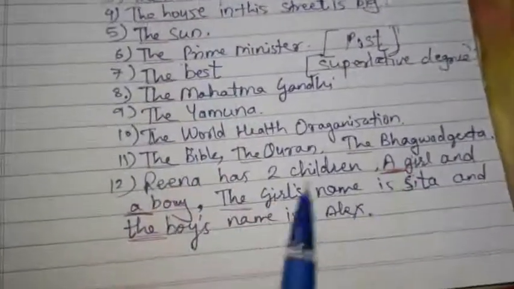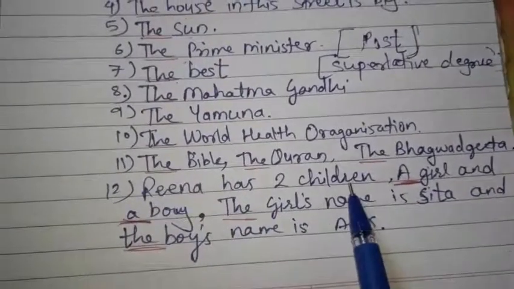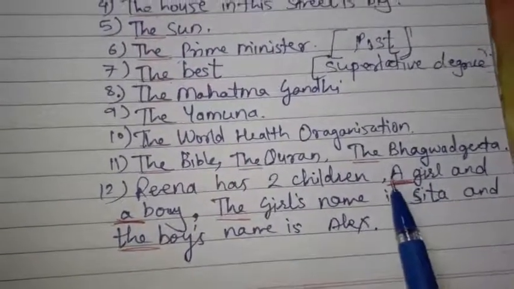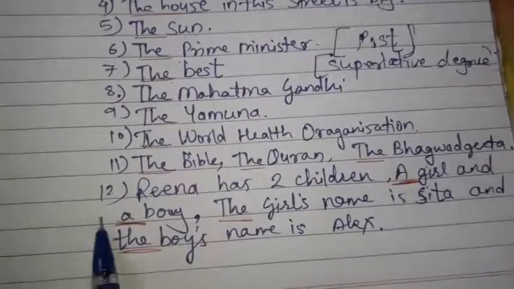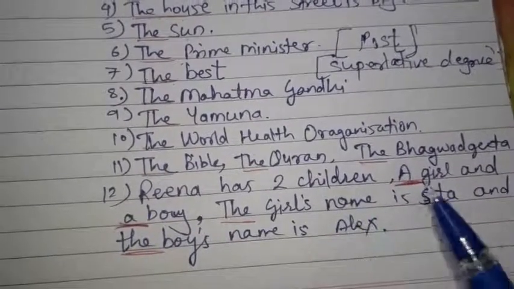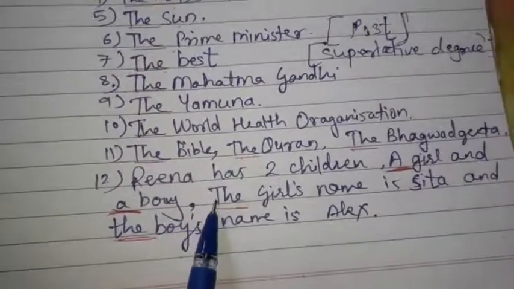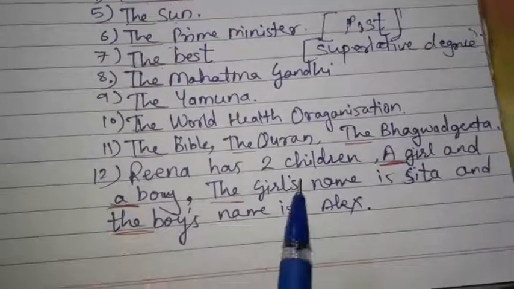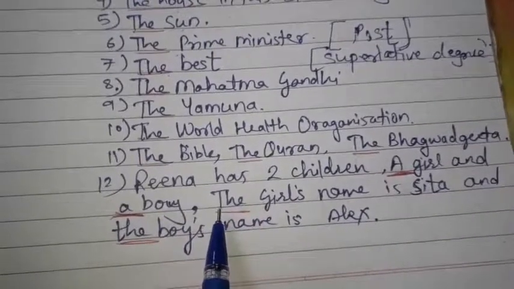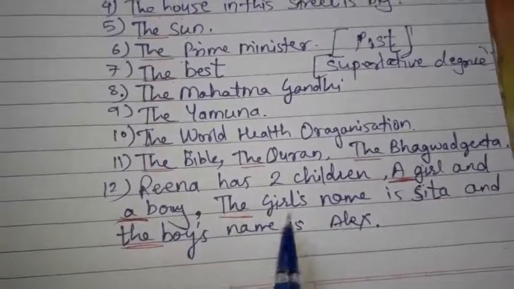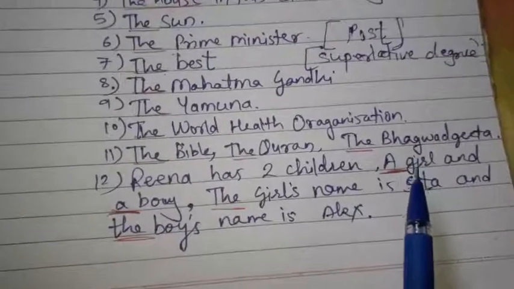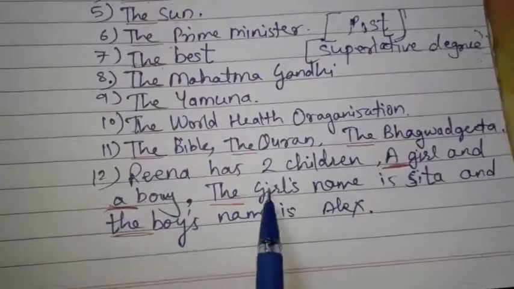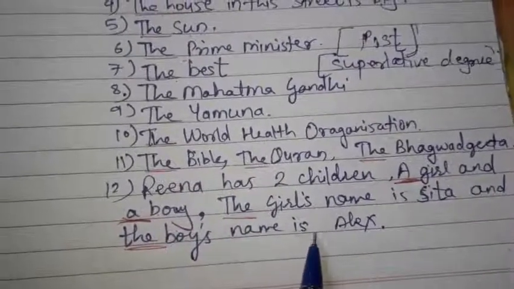One more example in this: Reena has two children, a girl and a boy. So in the first sentence, a girl and a boy refer to singular, countable nouns. But in the next sentence, I'm talking about that particular girl and that particular boy. That is why I'm going to use the article the, because this the defines that specific or definite girl and the specific and definite boy. The girl's name is Sita and the boy's name is Alex.